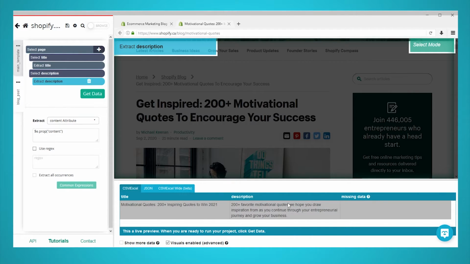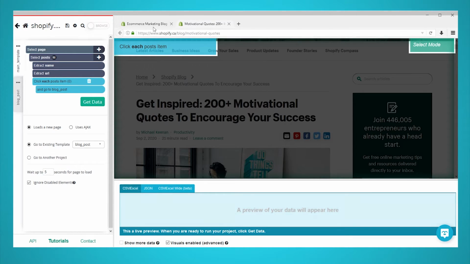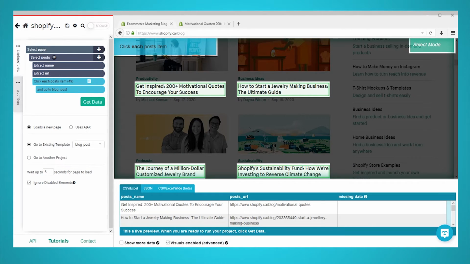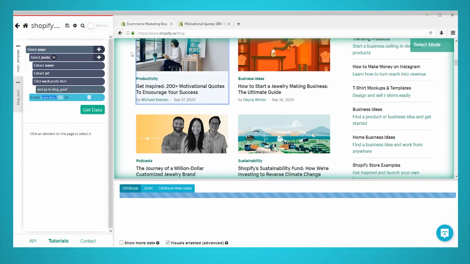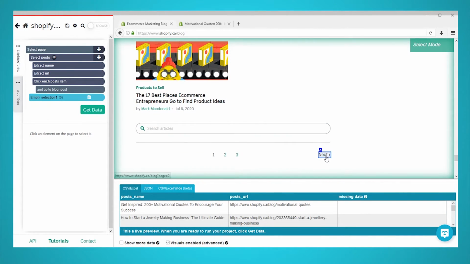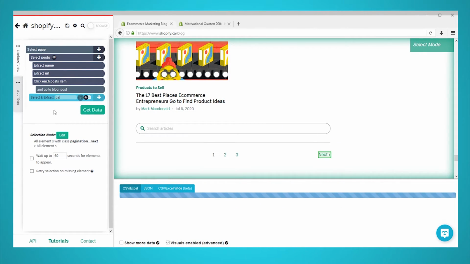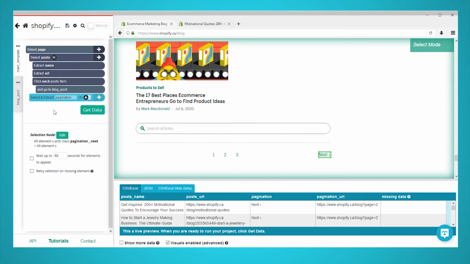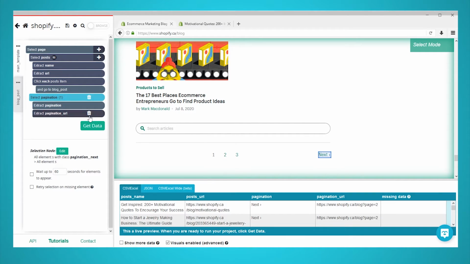Let's now instruct ParseHub to extract additional pages of blog posts. Use the tabs on the left to return to your main template. In the browser tabs, return to the main blog homepage. Click on the plus sign next to your page selection and choose the Select command. Scroll all the way down to the bottom of the page and click on the Next link. Rename your selection to Pagination. Expand your Pagination selection and remove the two extractions underneath it.